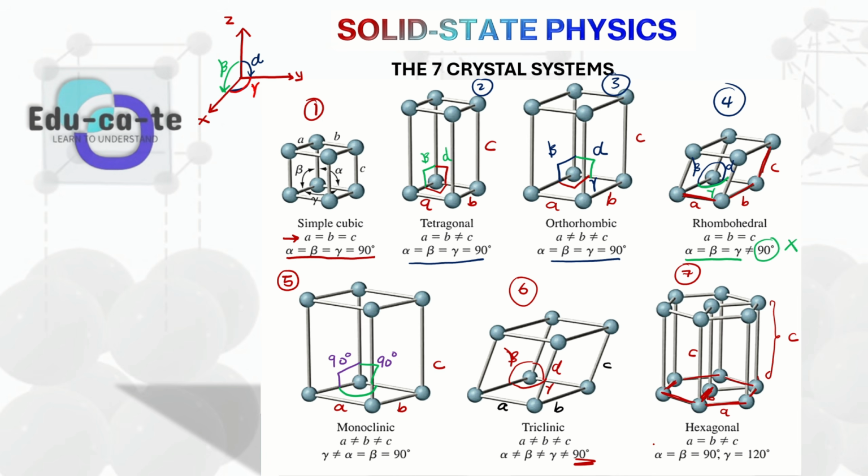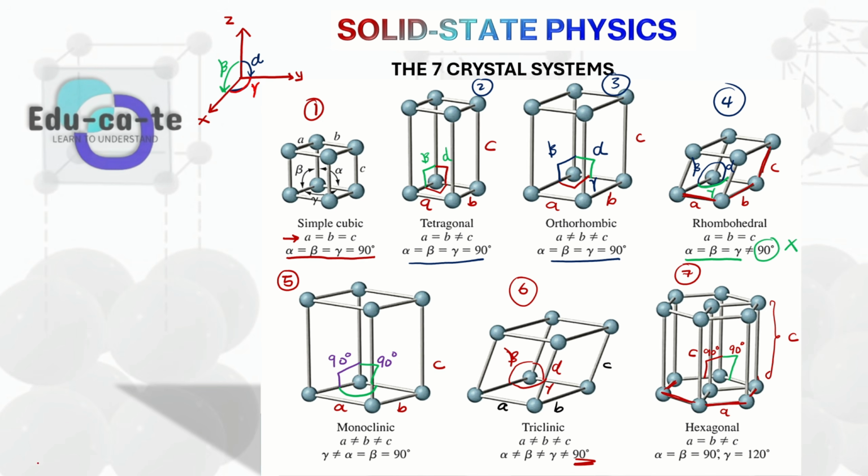And when we look at the angles, the angle alpha is equal to the angle beta. Remember the angles that we're talking about. The angle alpha is between the z-axis and the y-axis. So this angle here is 90 degrees. This angle here is 90 degrees. And when we look at the angle beta, which is the angle between the z-axis and the x-axis, it is also 90 degrees as well. So this is also 90 degrees.